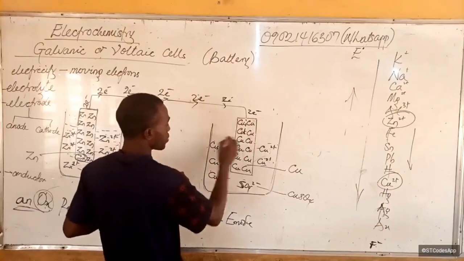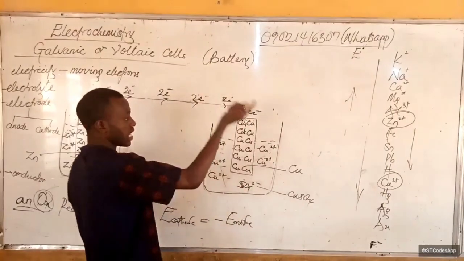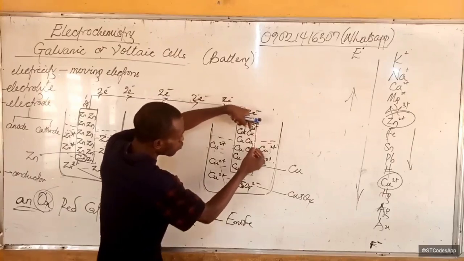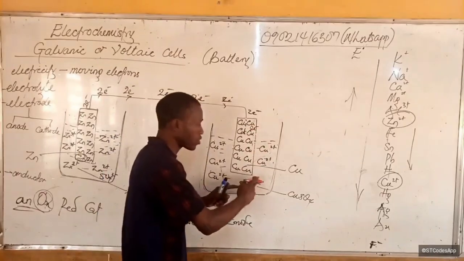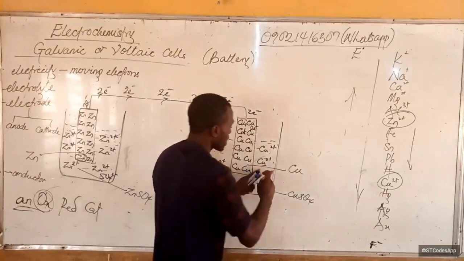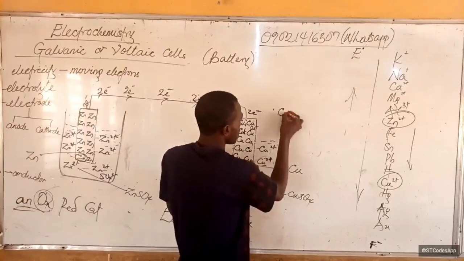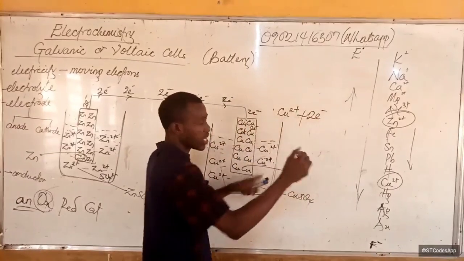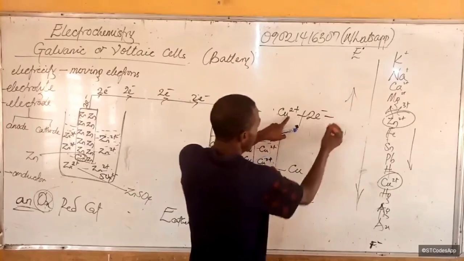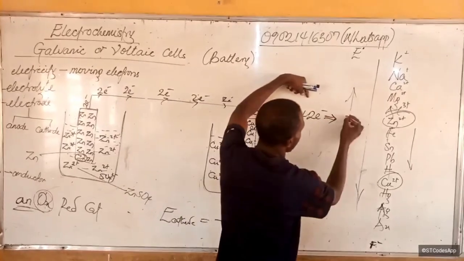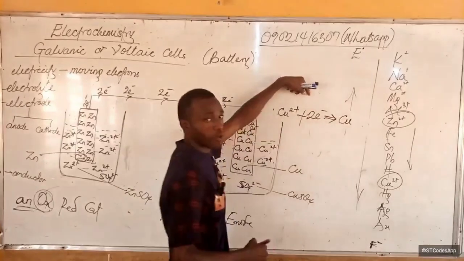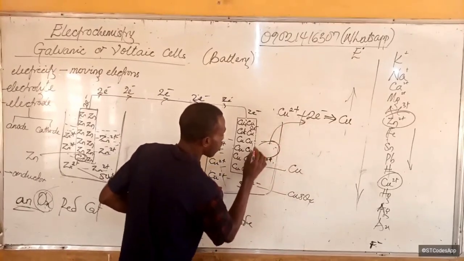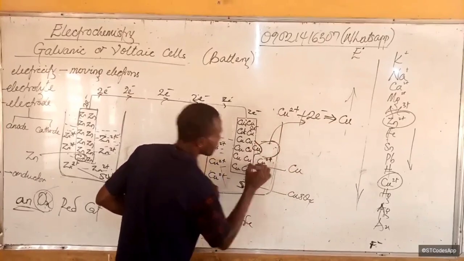So they will pass through this electrode. We said this is an electrode that allows the electrons to pass through. So this 2e minus will pass through and come into the solution. Once it gets into the solution, the copper ion, which is ionized, Cu2 plus, will gain the electrons. Once it gains the 2 electrons, positive will cancel negative, and then we have copper metal. So it becomes ordinary Cu.